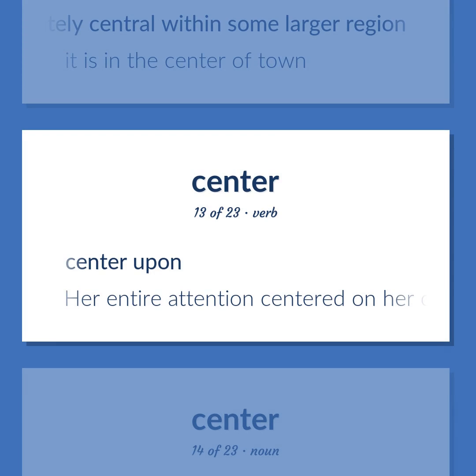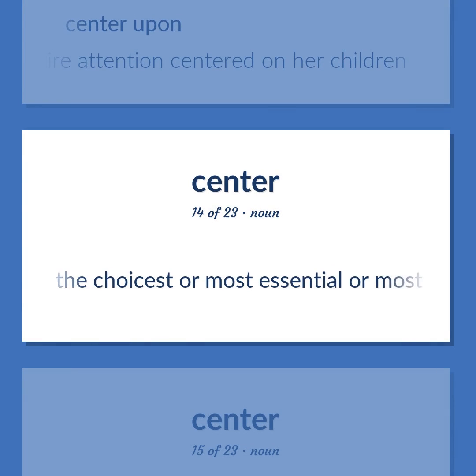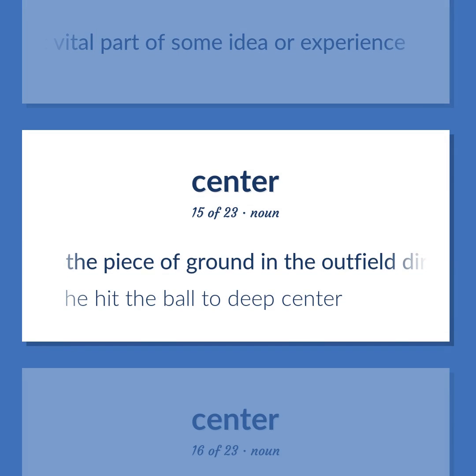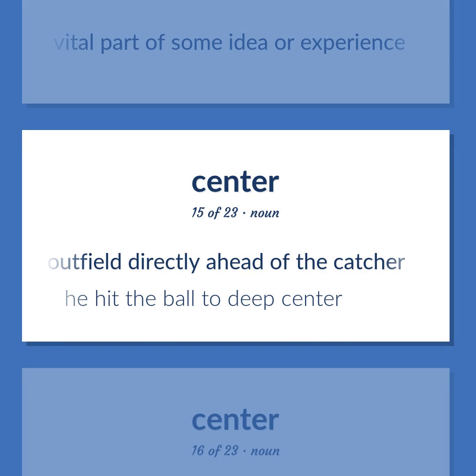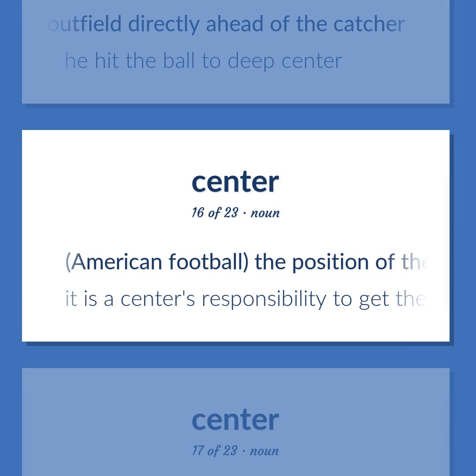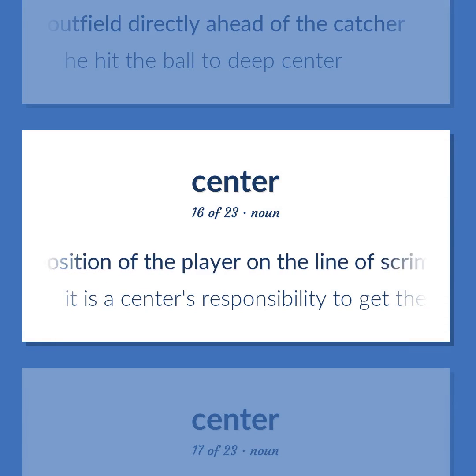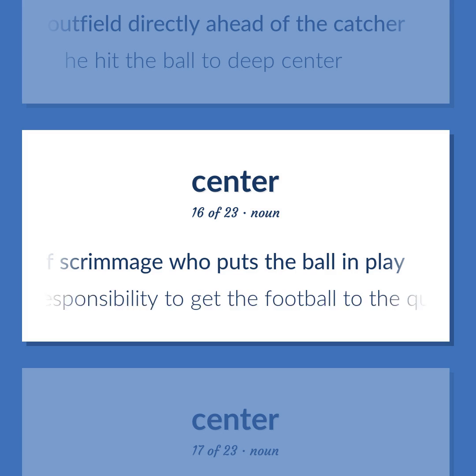Center upon. Her entire attention centered on her children. The choicest or most essential or most vital part of some idea or experience. The piece of ground in the outfield directly ahead of the catcher. He hit the ball to deep center. American football. The position of the player on the line of scrimmage who puts the ball in play. It is a center's responsibility to get the football to the quarterback.